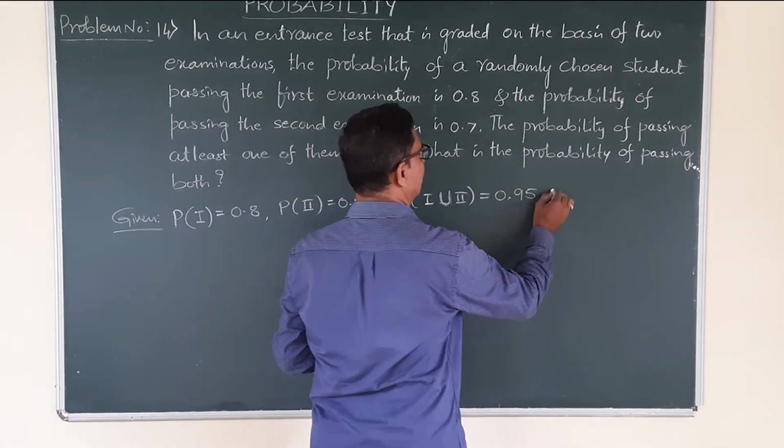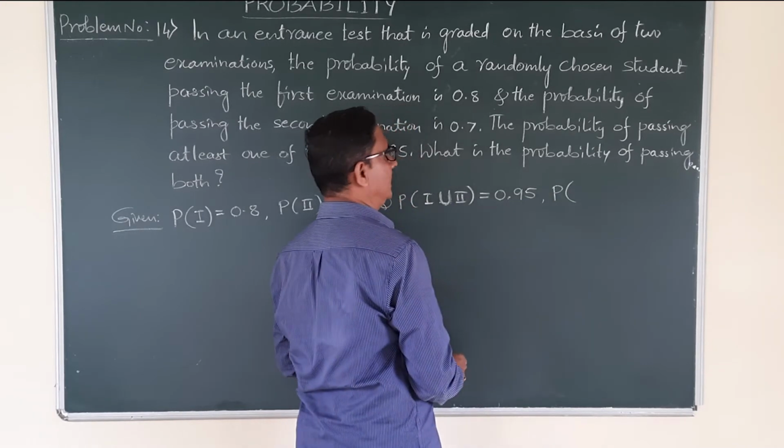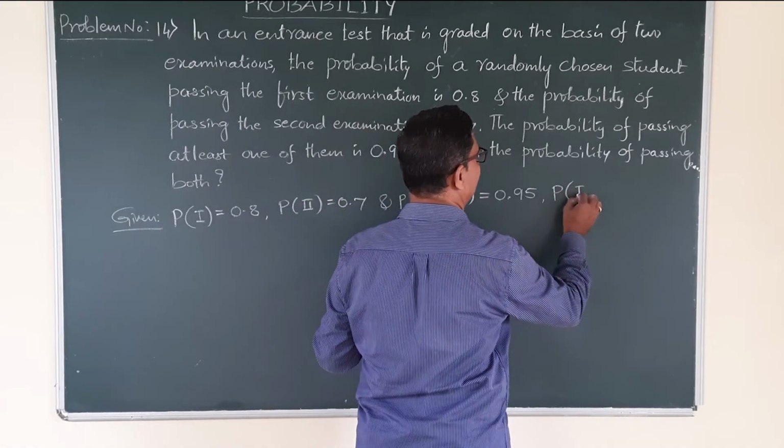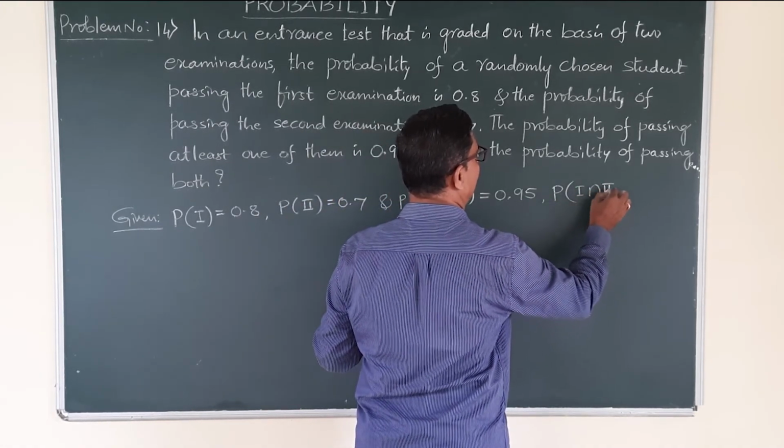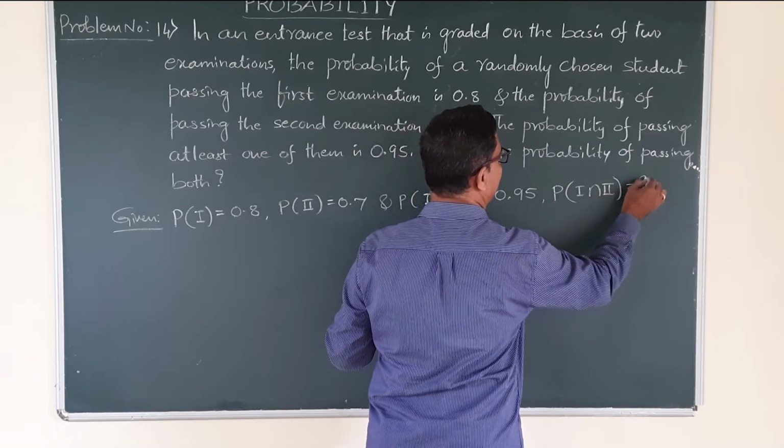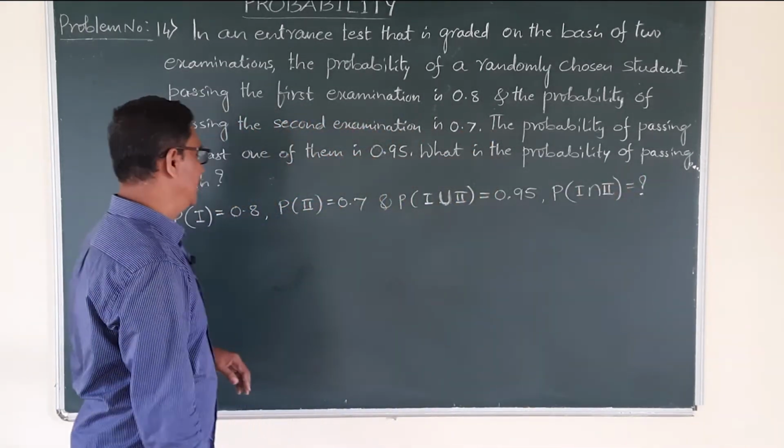Now the question is, what is the probability of passing both the examinations? We have to calculate probability of first examination intersection second examination.